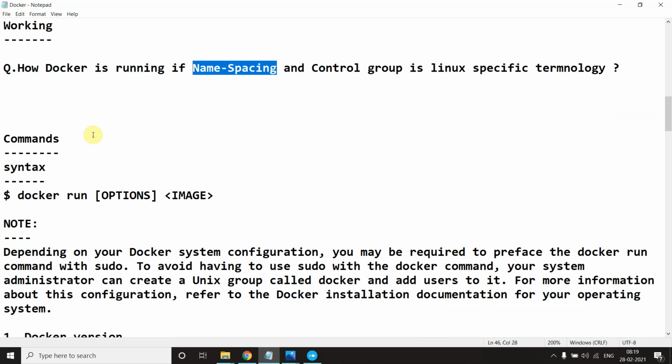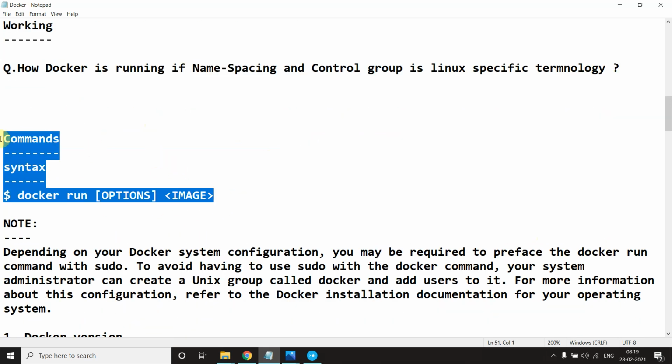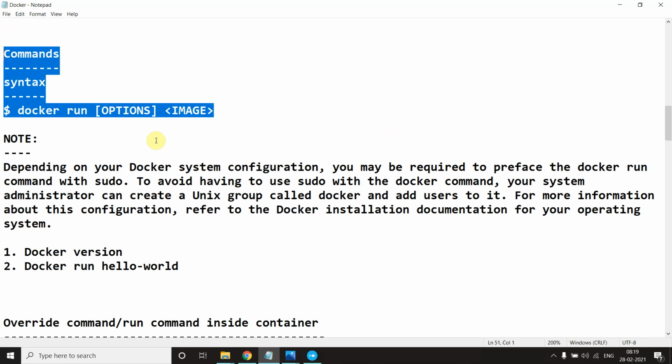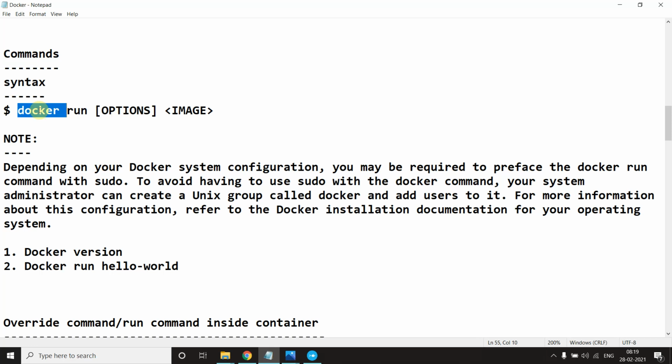So now we discussed this command, right? As you know, we are executing all these commands with docker, like run and images. We'll talk about options a little bit later. When we are working with Git Bash, we use git there, and here we use docker.